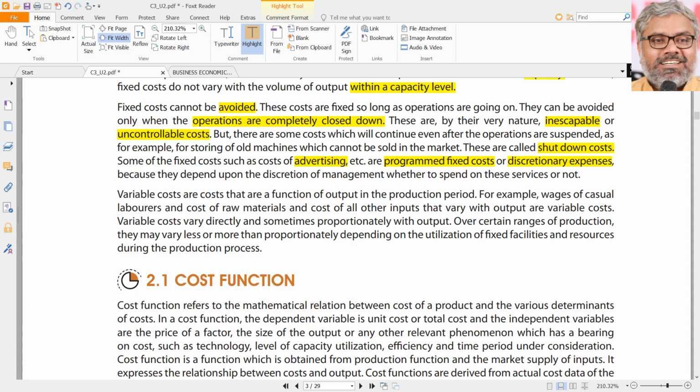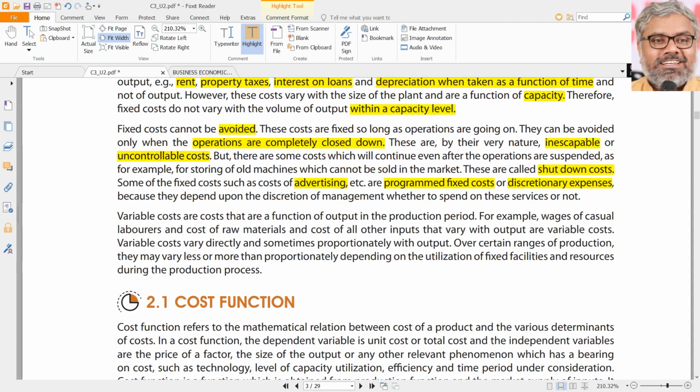But these are also called discretionary expenses. Why? Because factory rent is not discretionary. You have to pay it whether there is production or not. But advertisement is the discretion of the management. Whether to spend or not is the discretion of the management always. If they want to spend, they will spend.